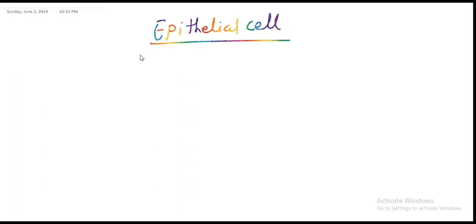Today's topic is epithelial cells, which are very important for you because one question is always asked in the medical PG exam. So let us start. The epithelial cell. First of all, what is the definition of the epithelial cell?